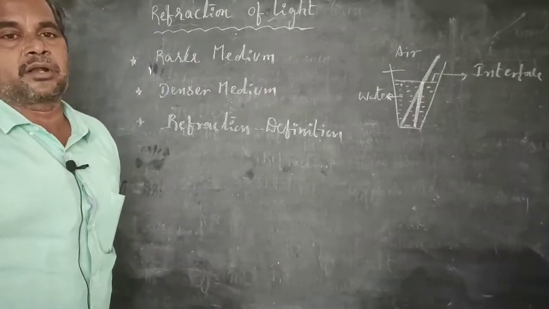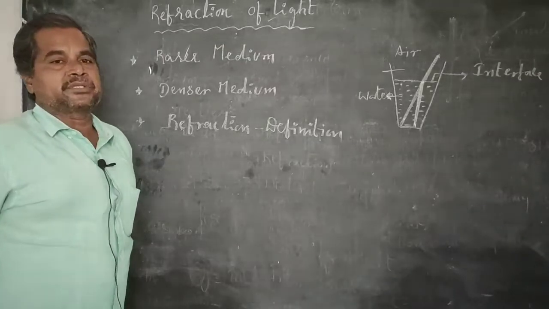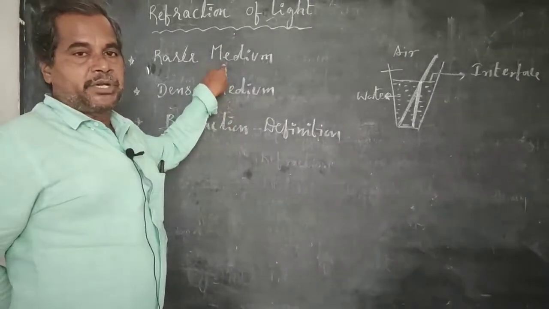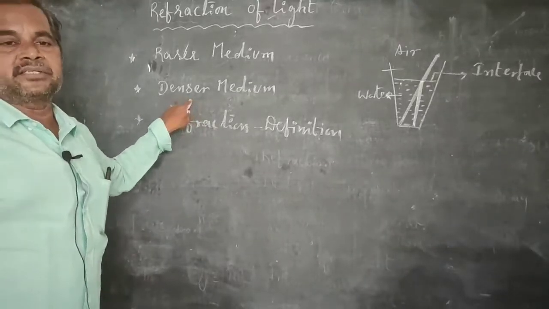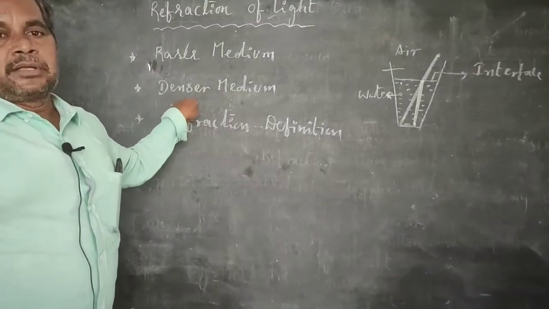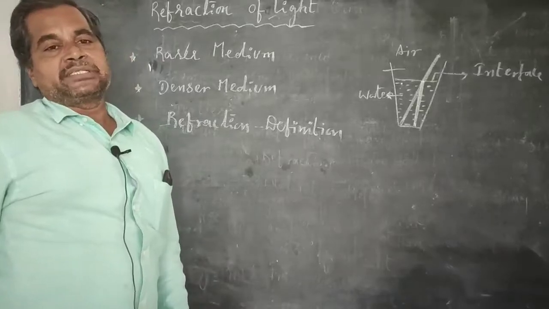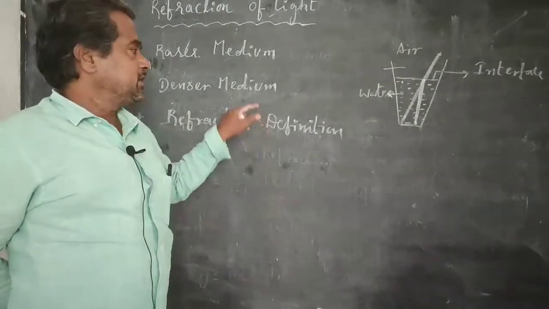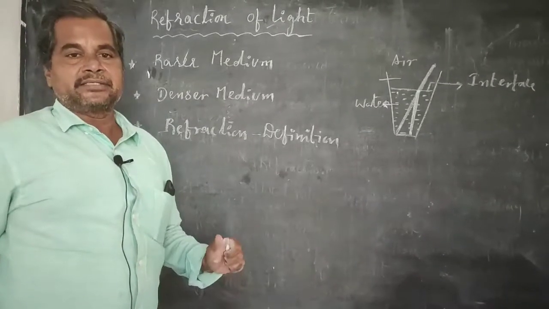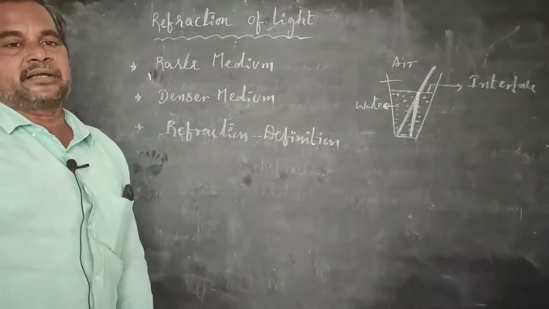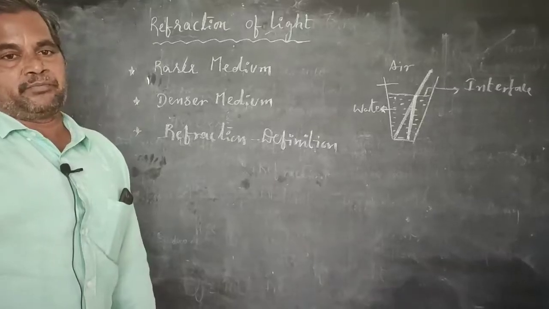Those mediums are called rarer medium. Next, denser medium. What is meant by denser medium? Any transparent medium in which the velocity of the light is less is treated as a denser medium.